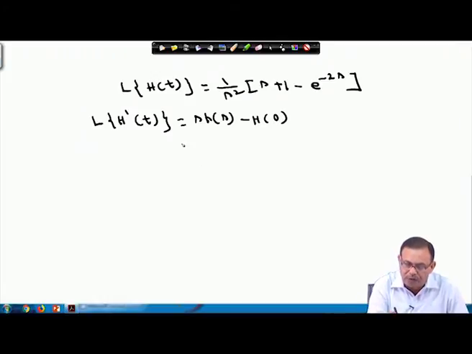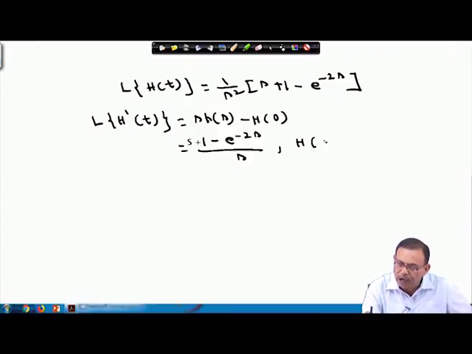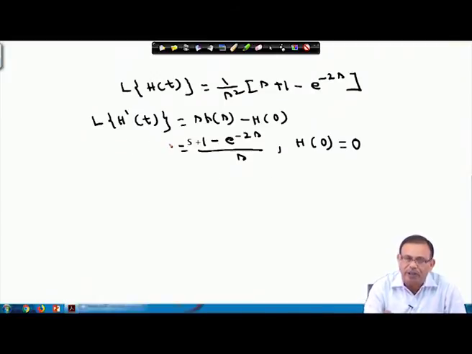So, I can find s into H(s) from here. You will obtain 1 minus e power minus 2 s by s, and please note that the value of h 0 is 0. So, ultimately the Laplace transform of h dash t is 1 minus e power minus 2 s by s.